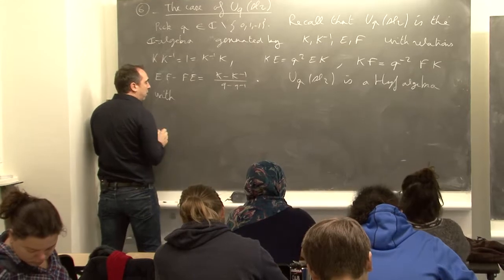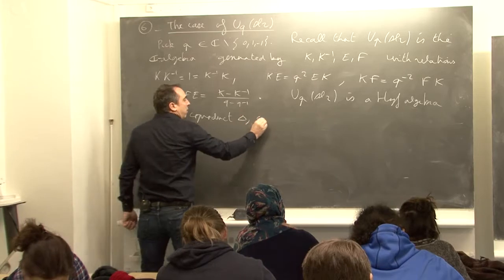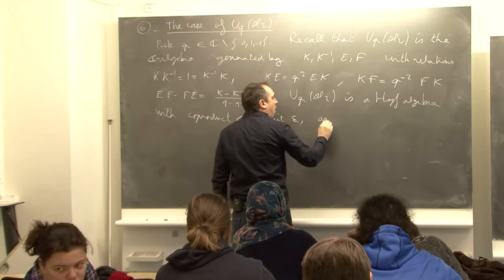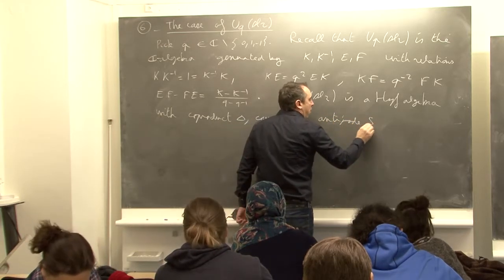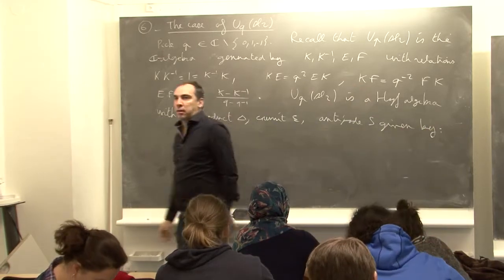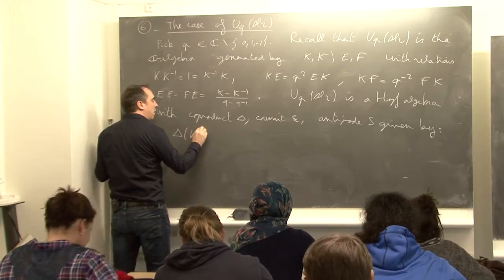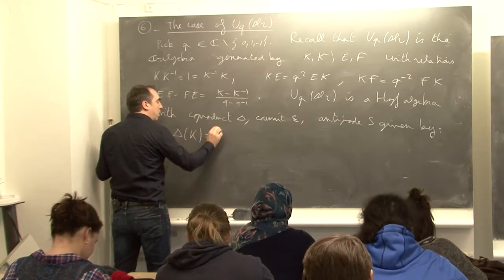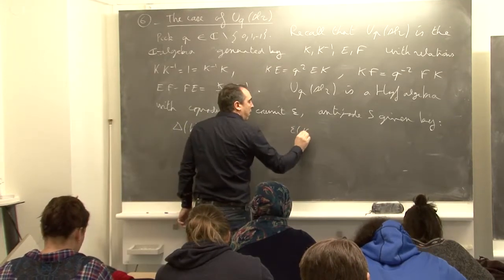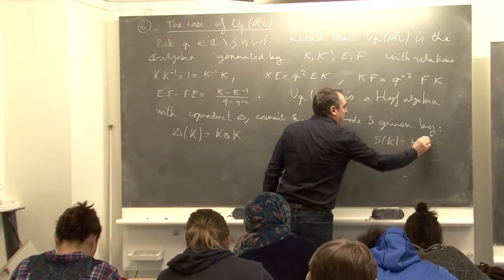With the coproduct delta, counit epsilon and antipode S, which are given by: delta of K is K tensor K, epsilon of K is 1, S of K is K inverse.